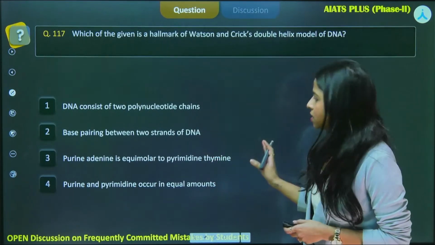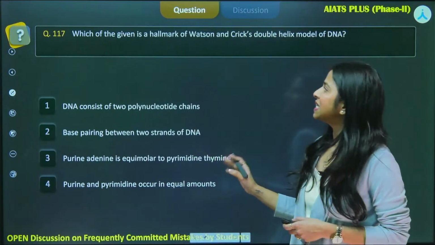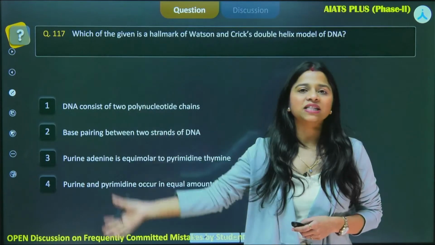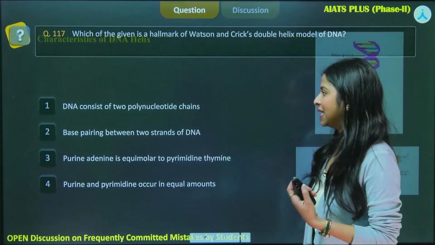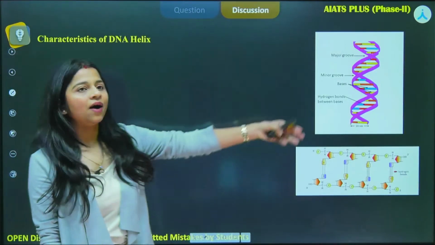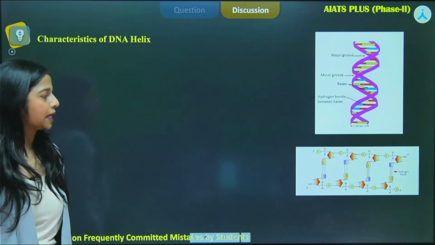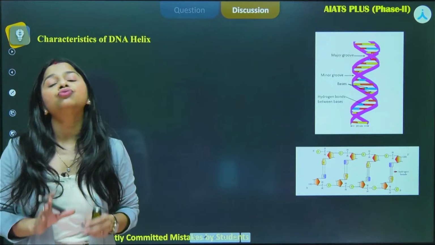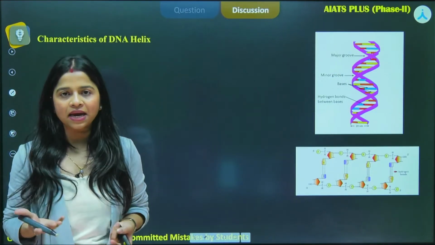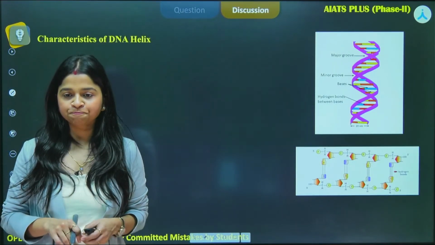Okay, so let us discuss the whole structure first. Let us understand what are the characteristic features of the eminent model that had been proposed by Watson and Crick. So while we speak of the DNA helix, this is how it appears. The NCERT diagram has been given. Both of them have been taken from NCERT, and you too should. I am taking the references from NCERT so that you can picturize them in your mind and also relate it to your NCERT so that you learn it better. Okay?